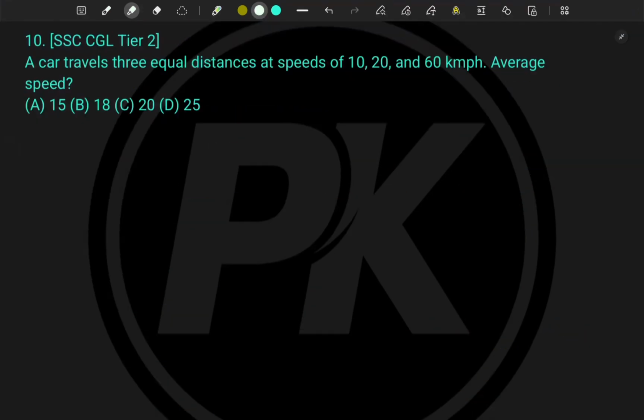So here is the next problem which was asked in the SSC CGL tier 2 examination. Here they have given three speeds, 10, 20 and 60, and they asked to find the average speed. We have already seen t average is equal to t1 plus t2.